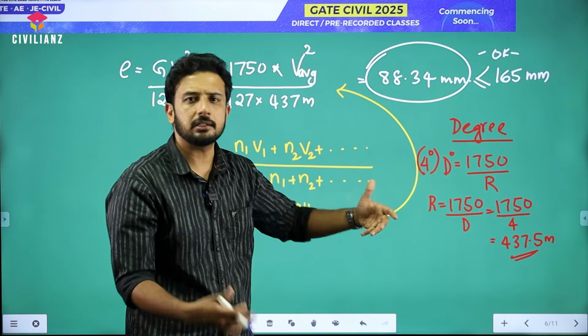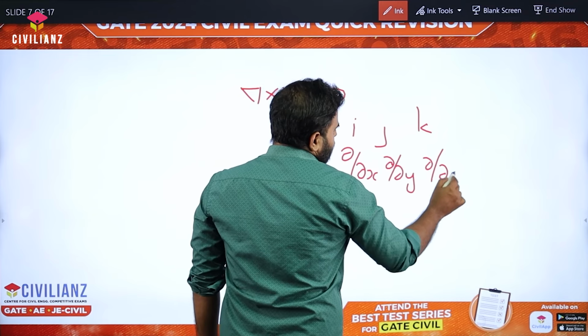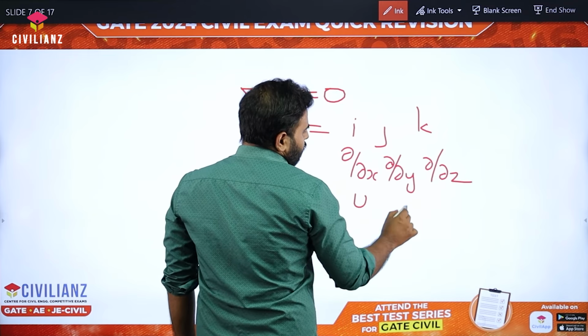For that, we have to check whether del cross V is equal to 0. If del cross V is equal to 0, we can say that the flow is irrotational. If not, the flow is rotational. So del cross V is generally written like this: i, j, k, dou by dou x, dou by dou y, dou by dou z, and u, v, w.